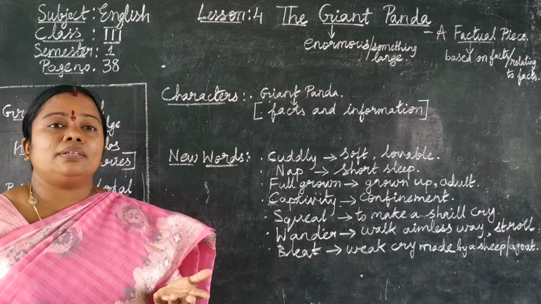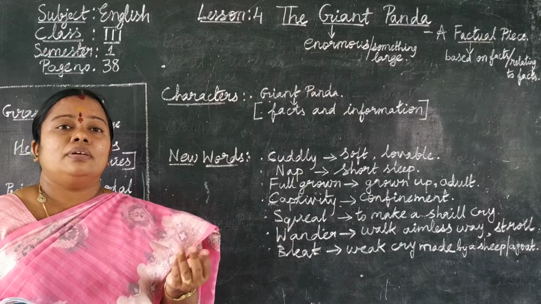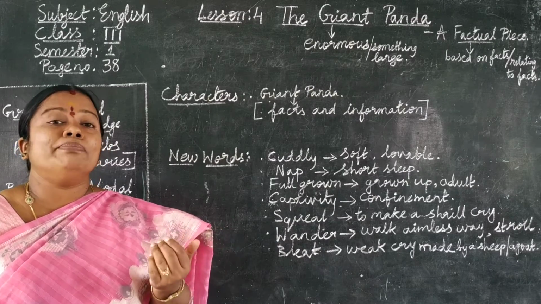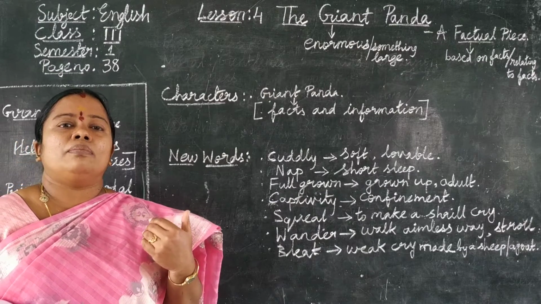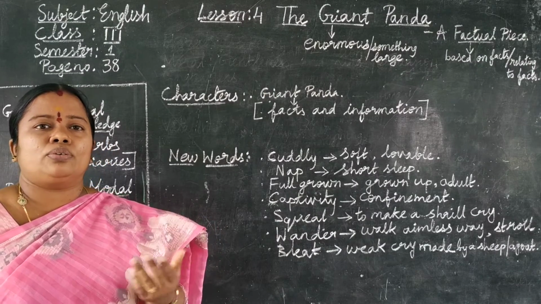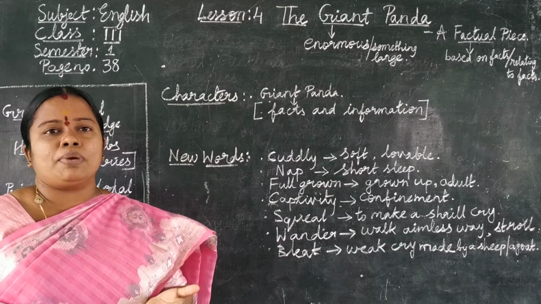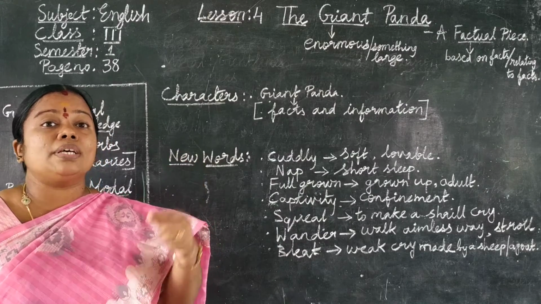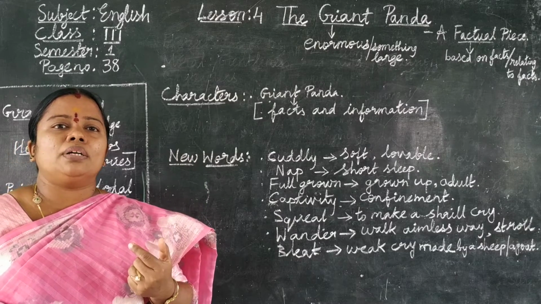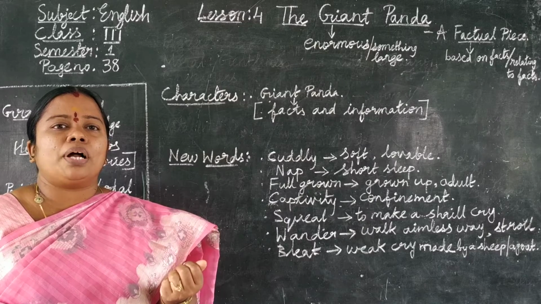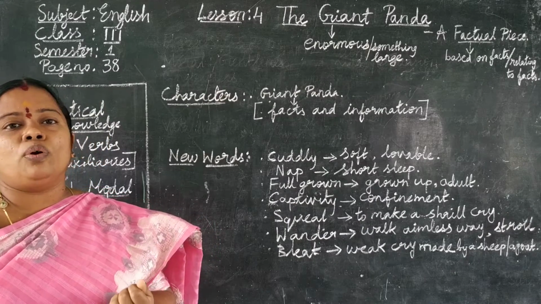Some people think that pandas are very cute and timid, that they won't cause any danger to others. But actually they are very dangerous. What is the height of the giant panda? 6 feet. And what is the weight of the giant panda? 115 kilograms.